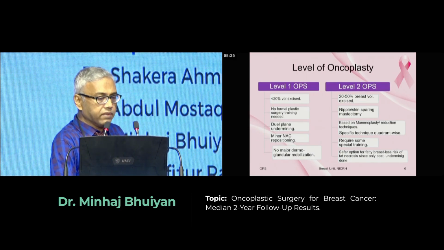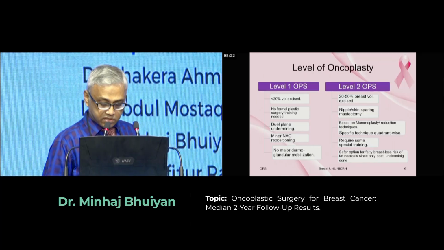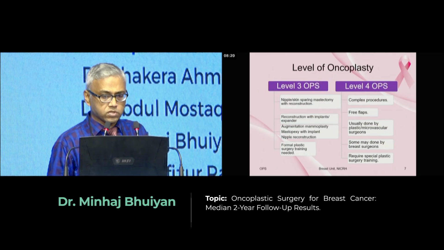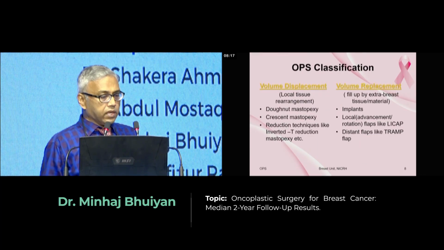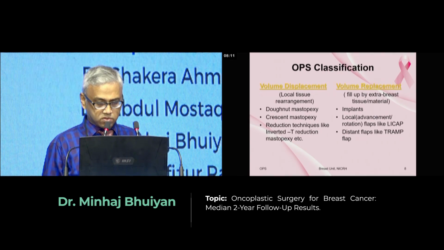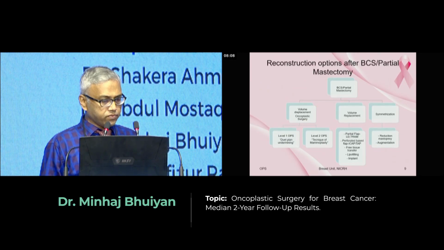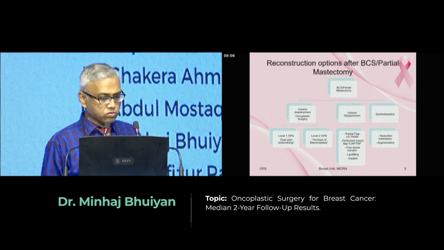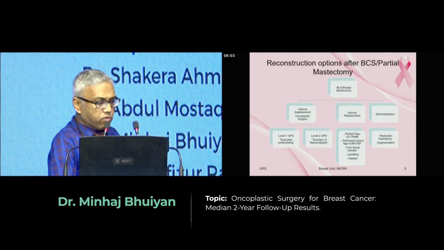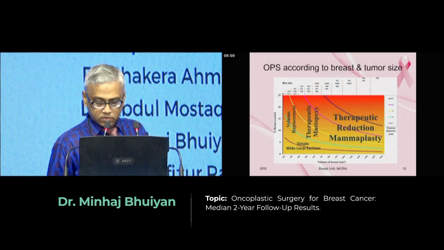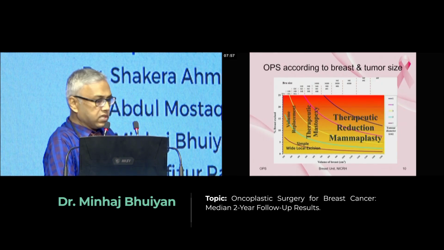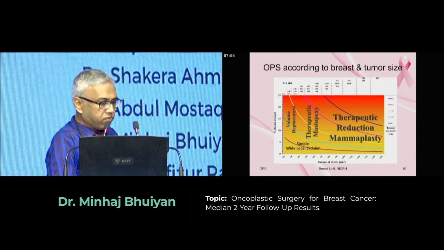There are several levels of oncoplastic surgery: level 1, level 2, level 3, and level 4. I'm not going into details of that. Oncoplastic surgery can be performed with various techniques: by displacing method, by replacing method. In our study we adopted level 1 and level 2 oncoplastic surgery. This is a very crucial chart: when and how we perform, in what percentage we perform this oncoplastic surgery, in which level, in comparison to the breast size, tumor size, and volume.